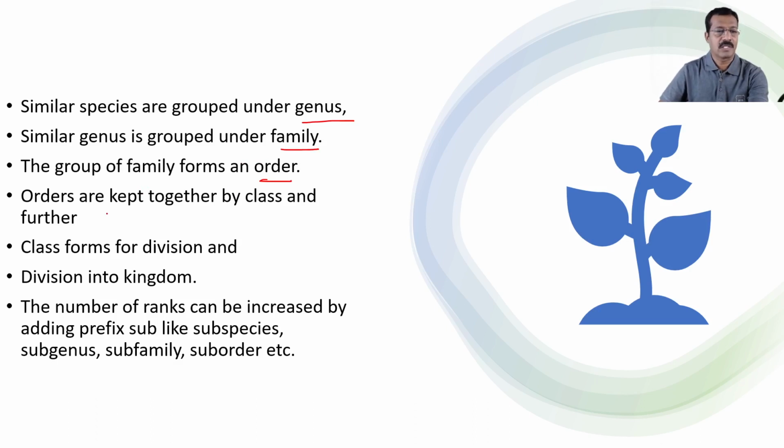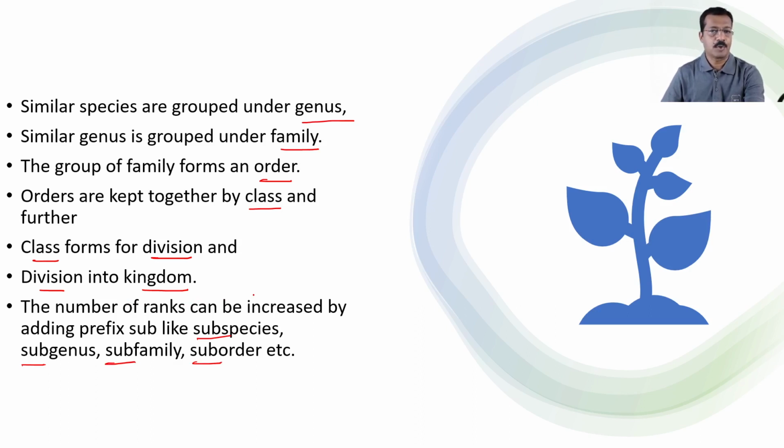Such similar orders are grouped into the class. Such classes are grouped into divisions, and divisions are grouped under kingdom. So the number of ranks can be increased by adding a prefix, that is subspecies, subgenus, subfamily, suborder, etc.